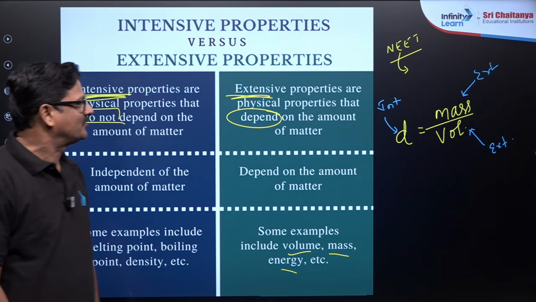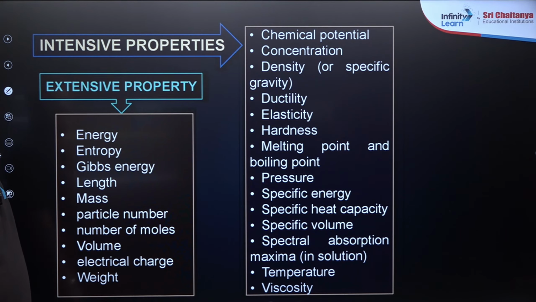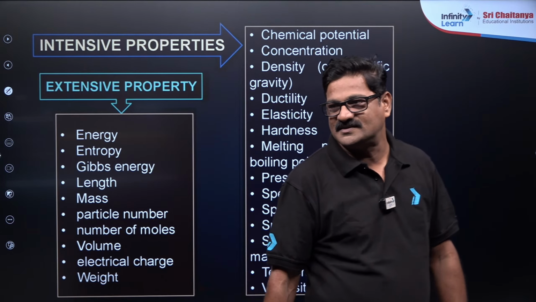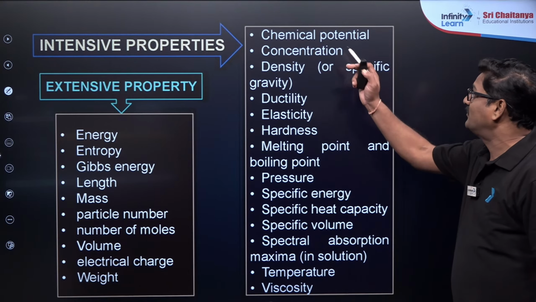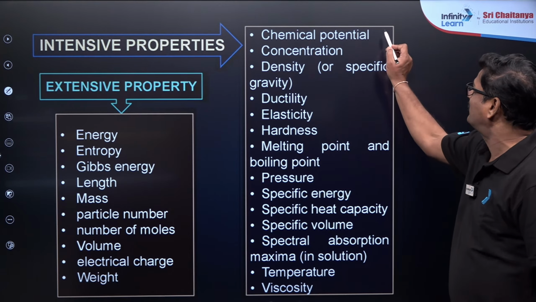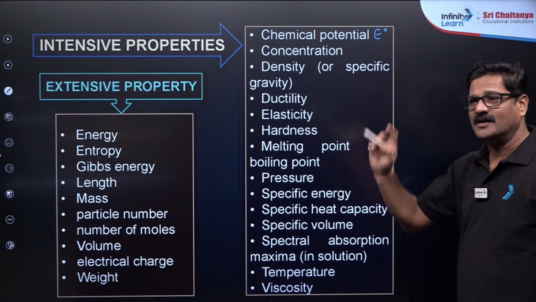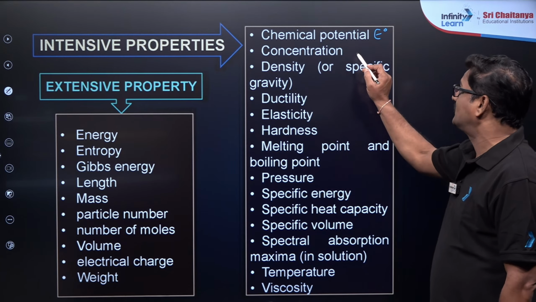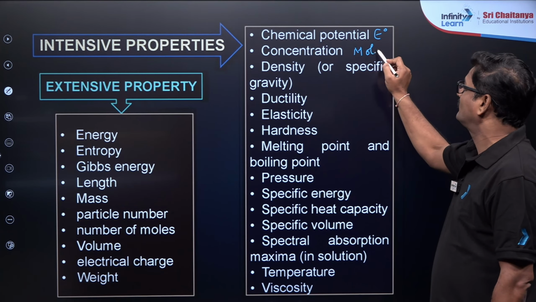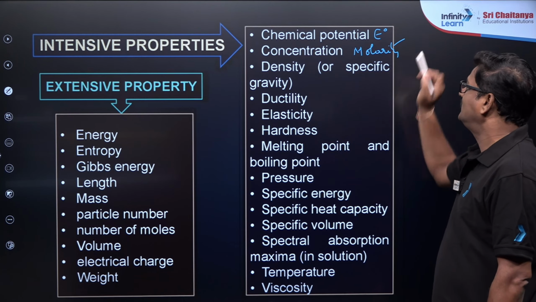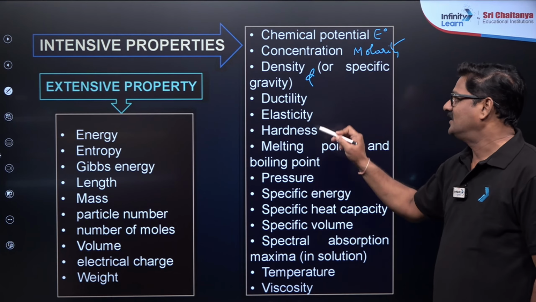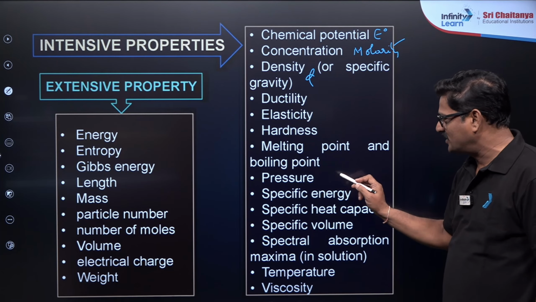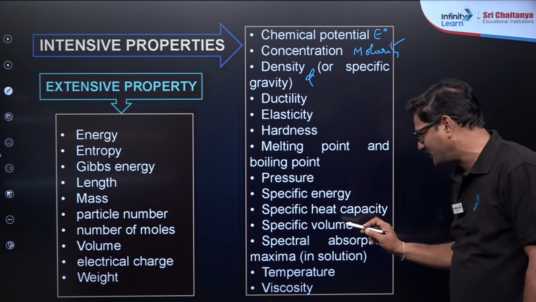Right, let us talk about the intensive properties. These are the list of the intensive properties. Let's see here chemical potential. What is the chemical potential? आपका जो E0 value है ना, electrochemistry में C का है ना. And you can see concentration, molality, density, ductility, elasticity, hardness, melting point and boiling point, pressure, specific heat capacity.